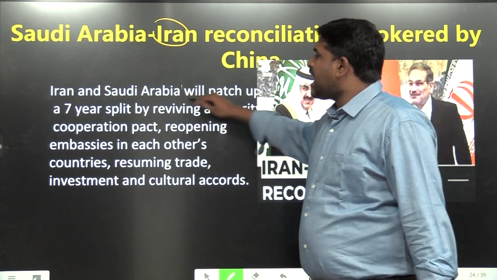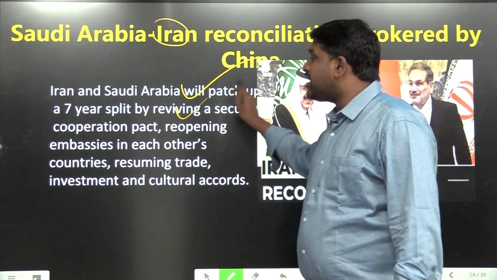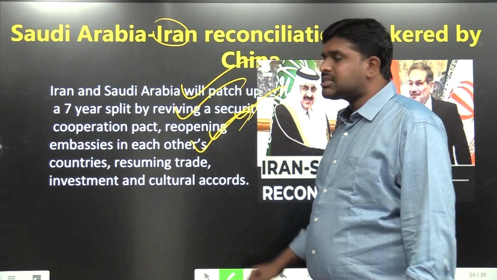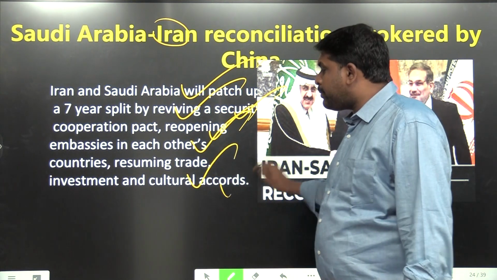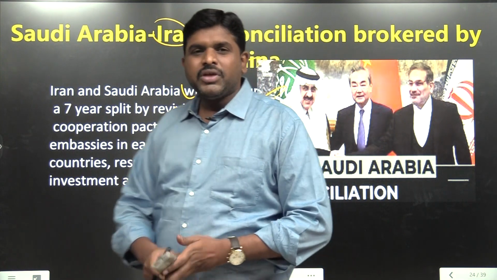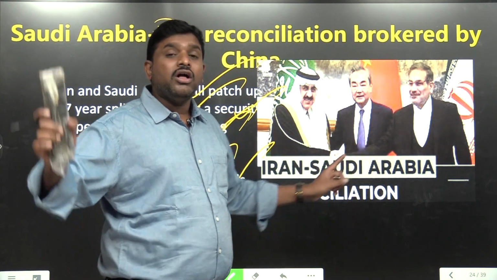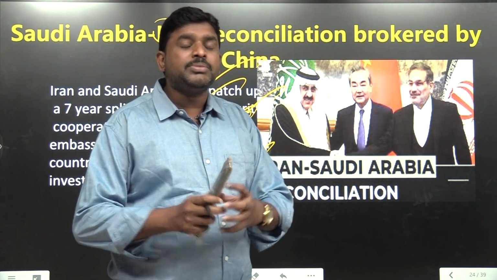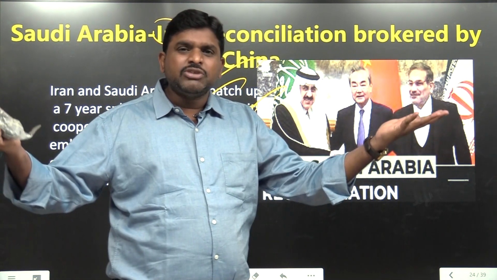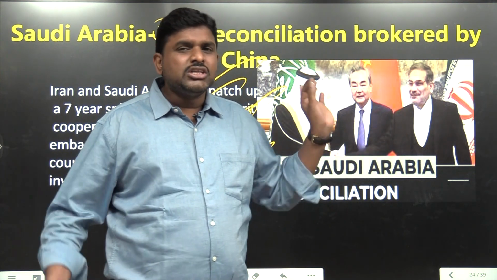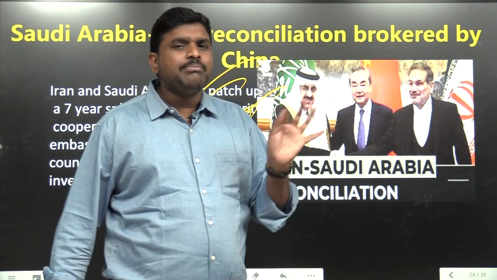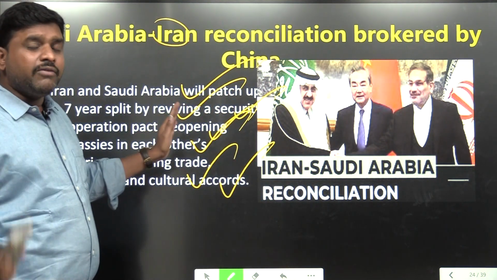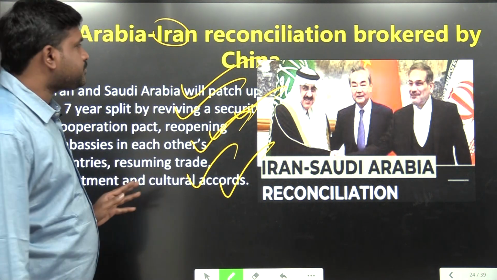Iran and Saudi Arabia will patch up a 7-year split by reviving a security cooperation pact, reopening embassies in each other's countries, and resuming trade, investment and cultural accords. If these two countries come together, the Middle East will have peace. If these two countries come together and establish peace, the economy will grow, the Middle East will grow, West Asia will grow. So this is a very important deal in international relations between Saudi Arabia and Iran, brokered by China.